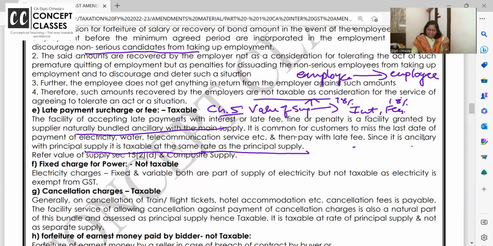Some of you may be thinking, ma'am, value of supply may be 5%, 12%, but interest should be charged GST at 18%. Why? It's like principal supply. So whatever is your value of supply is chargeable at 5% or 12% or whatever rate, on the same rate, interest and penalties are also liable to GST. Any doubt? Ask. Read it, take a pause. If you're not watching this live, then comment below.